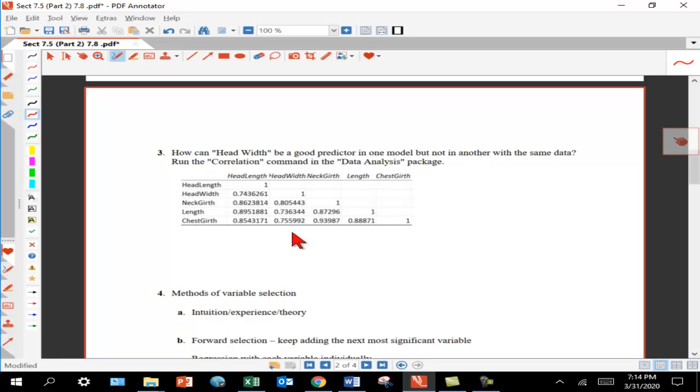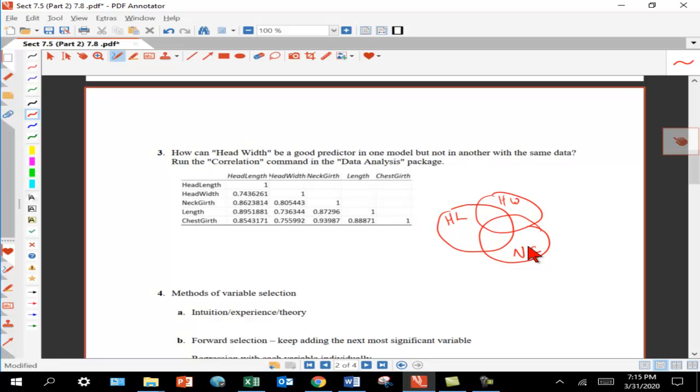Remember, it's just an abstract picture to show how sets are related. And here, if I just think about head length as a variable, it gives some information, which I'm just conceptually drawing as a circle here. And then head width also gives some information about the bear's weight, but head width and head length are correlated, and so I can draw those as overlapping. And here's head width. But then neck girth is also correlated with both head width and head length, and so I can draw it like this, neck girth, and I won't put the others on, but the picture could continue like this.